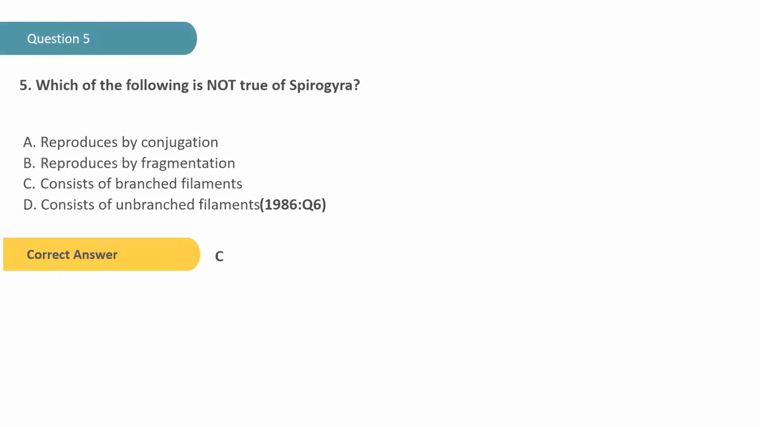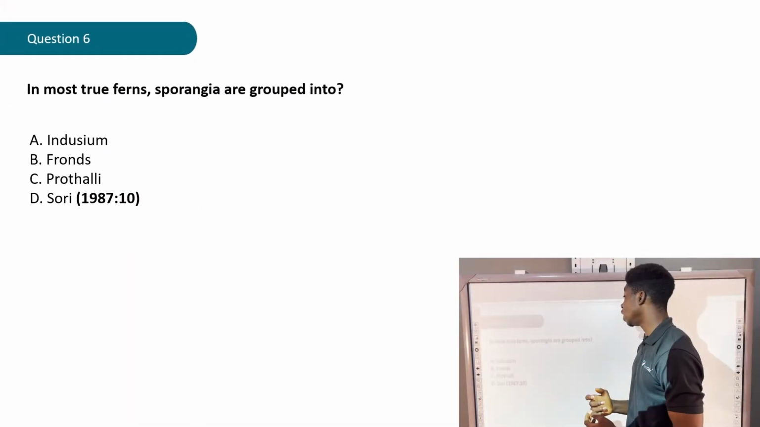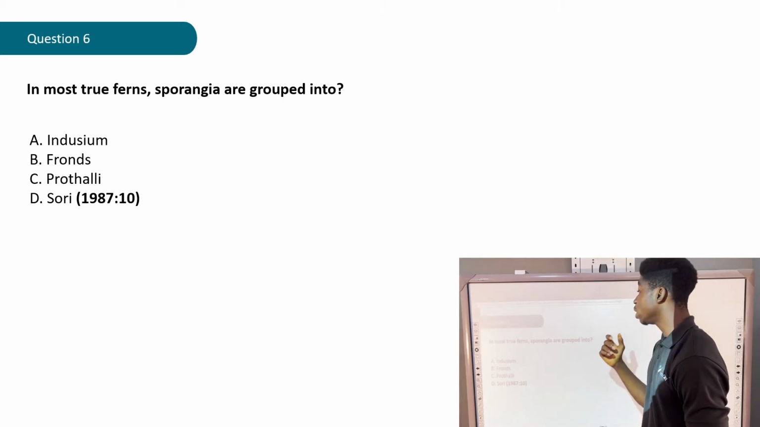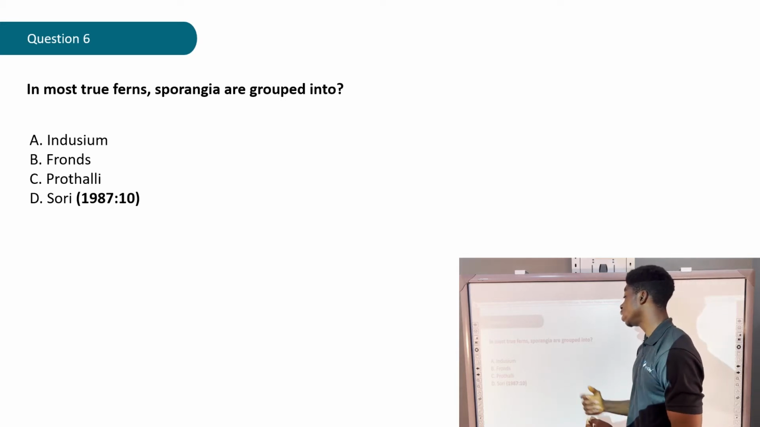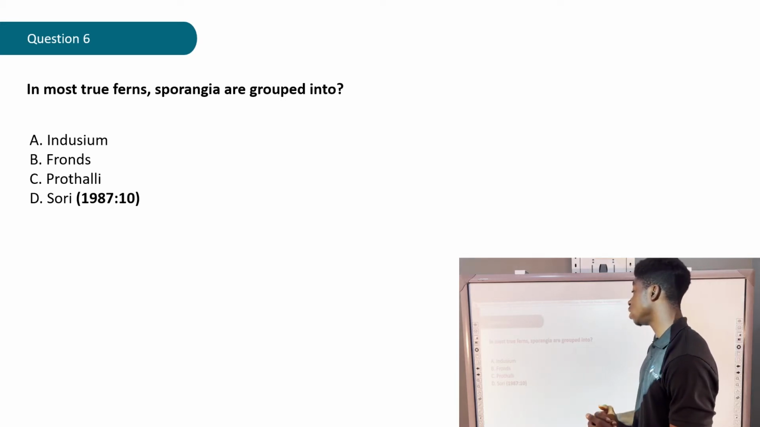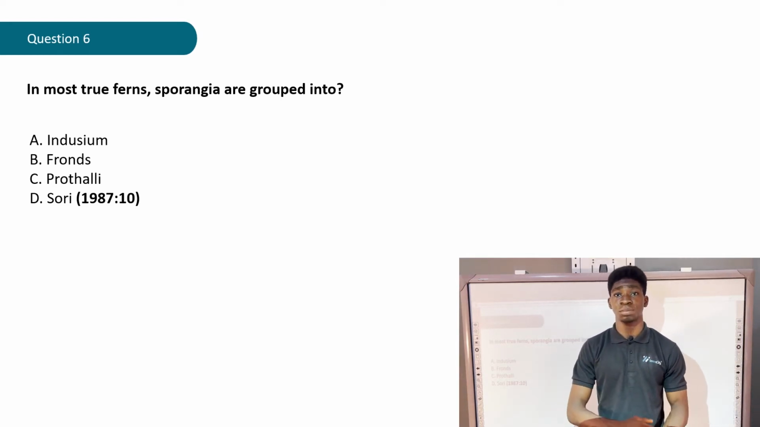Question 6. In most true ferns, Sporangia are grouped into A. Indusium, B. Fronds, C. Prothalli, D. Sori. The question is found in the year 1987, question 10. Let's give it a try.